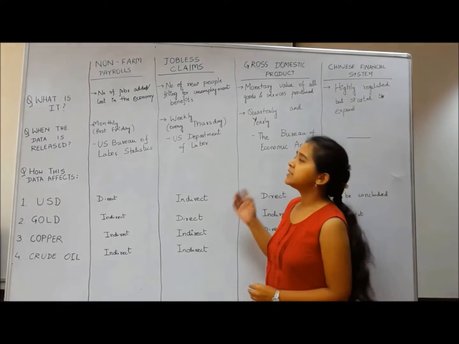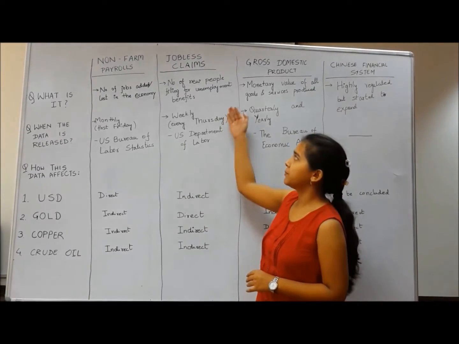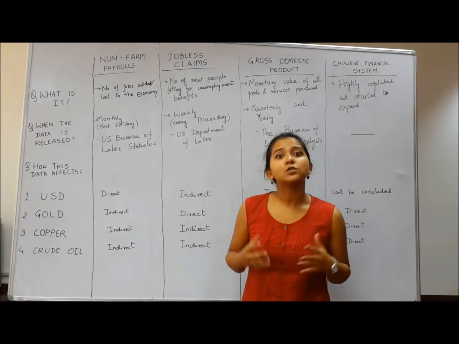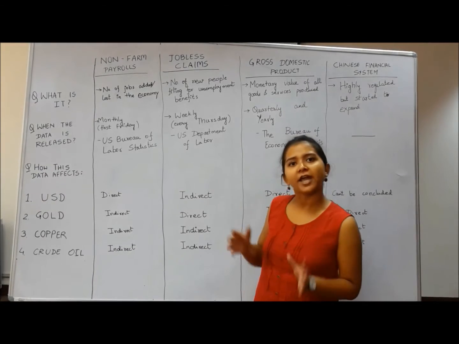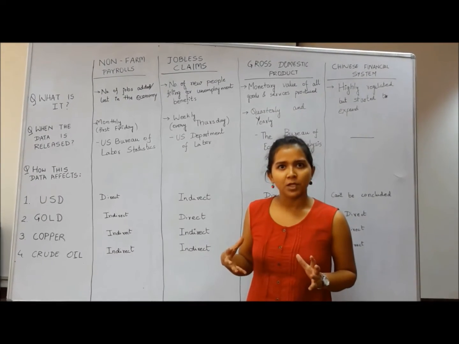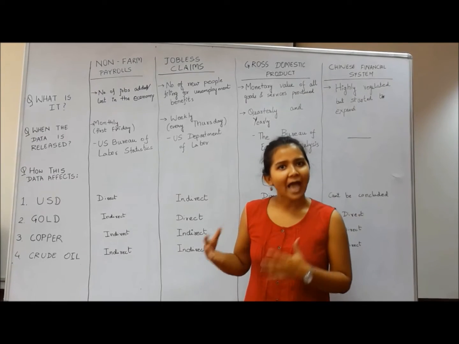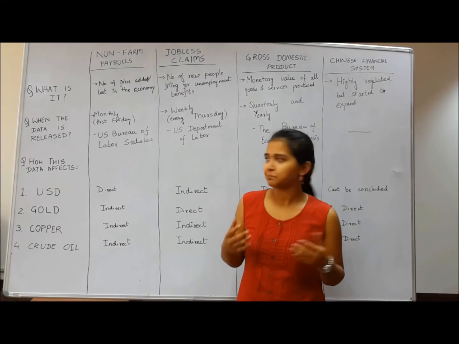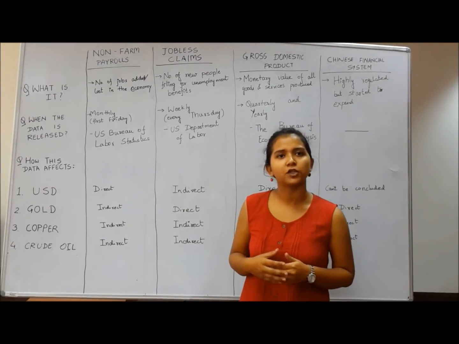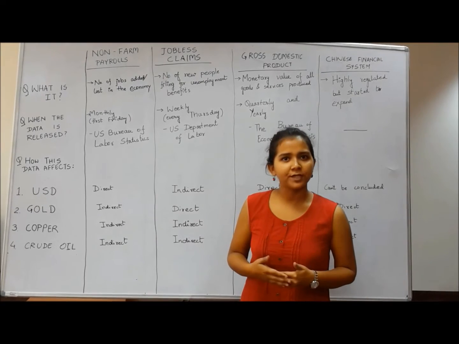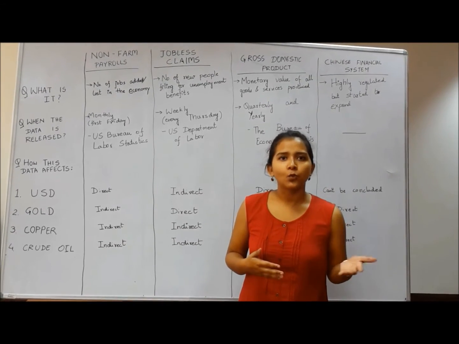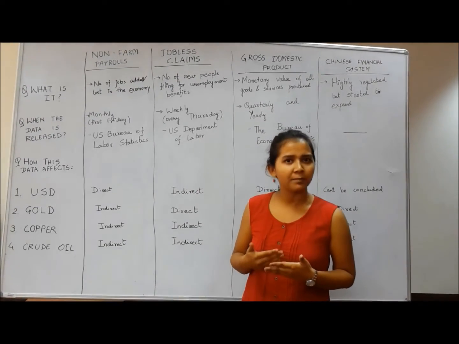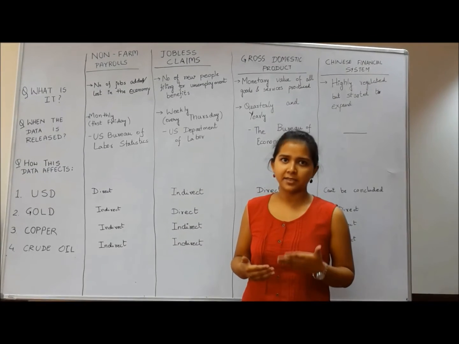What is it? This data states how many new people have filed for unemployment benefits in the last week. As this data is released weekly by the US Department of Labor on every Thursday, this data is very volatile. So a 4-week moving average is monitored. The current data for the week was released on September 15, 2016, and 2,55,000 people had filed for unemployment benefits as against the expected 2,60,000 people.